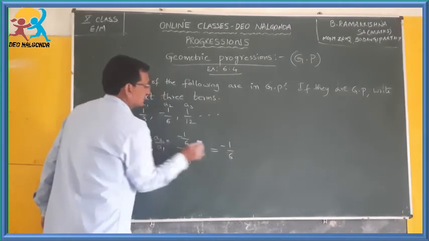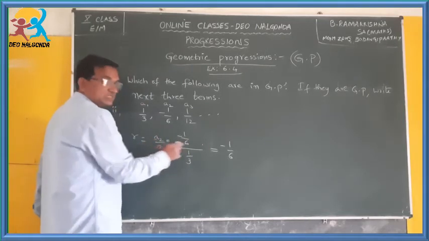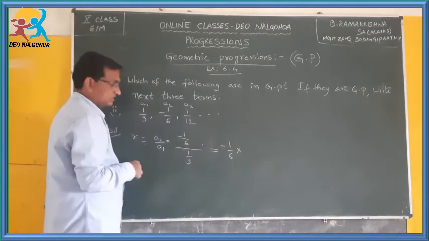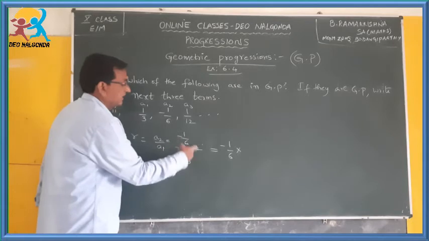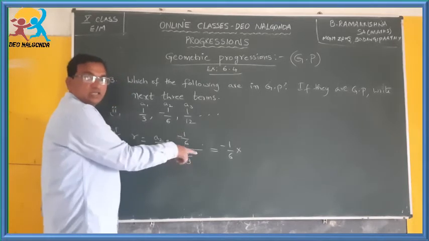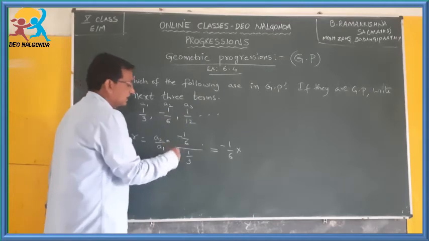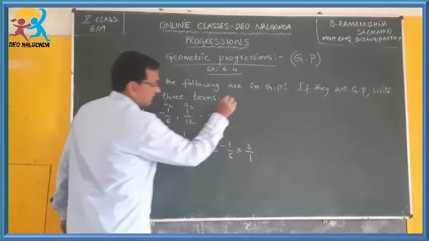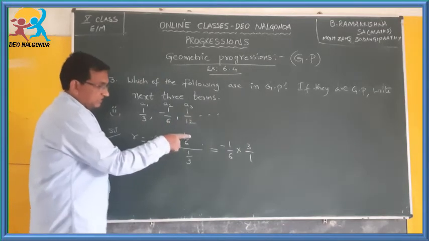Minus 1 by 6, the numerator is written as it is, and instead of the dividing symbol I write a multiplication symbol. The fraction we are dividing by gets reciprocated, which means you write the reciprocal of this fraction here. This is 3 by 1. Now you know how to simplify that.